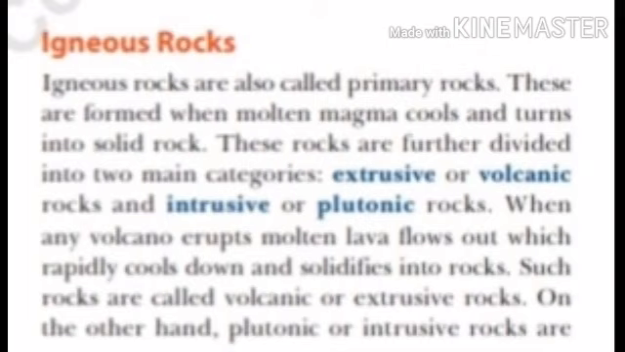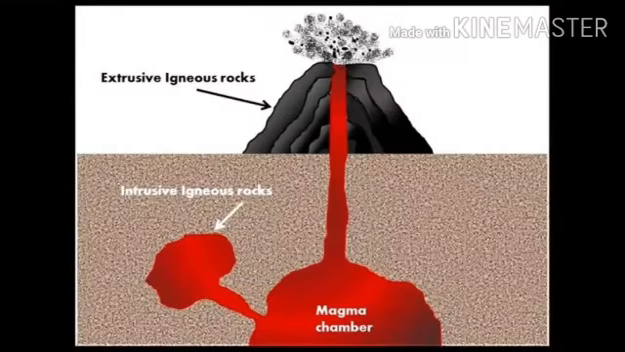So we have understood what igneous rocks are and how they are formed. They are formed by the solidification and cooling of magma either below or above the surface of the earth. Common examples are granite and basalt. The basic classification of igneous rock is two types: extrusive and intrusive. Extrusive rocks are those where the magma comes out above the surface of the earth, and where the magma is solidified and cooled below the surface of the earth, they are known as intrusive rocks.